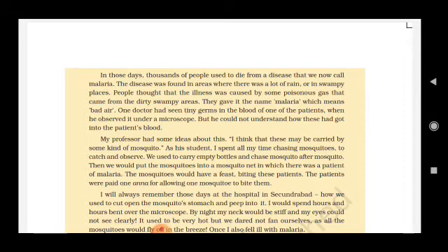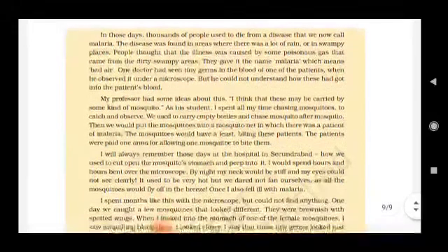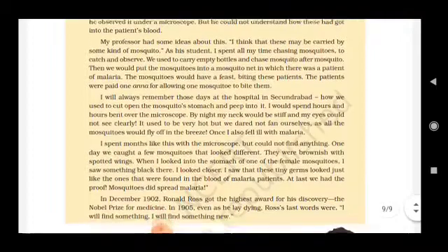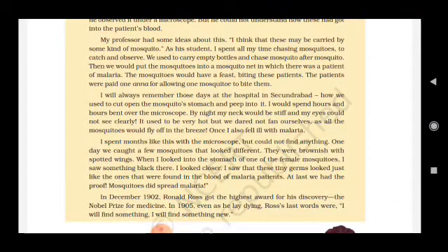Now what is the meaning of malaria? Bad air. At that time, one doctor had seen tiny germs in the blood of one of the patients when he observed it under a microscope, but he could not understand how this had got into the patient's blood. My professor had some ideas about this. I think that these may be carried by some kind of mosquitoes.